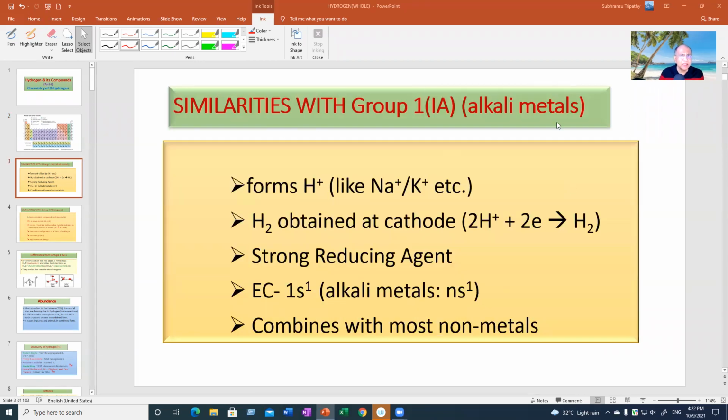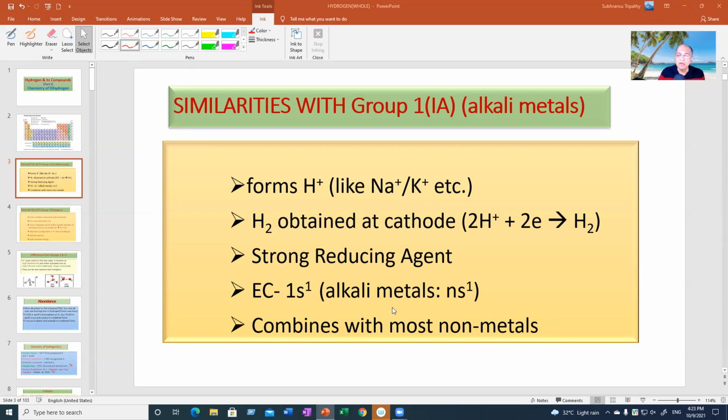And what are the similarities with group 1? Why can we keep hydrogen among alkali metals, although hydrogen is not a metal? Because like alkali metals, it can form a monopositive ion by losing one electron.